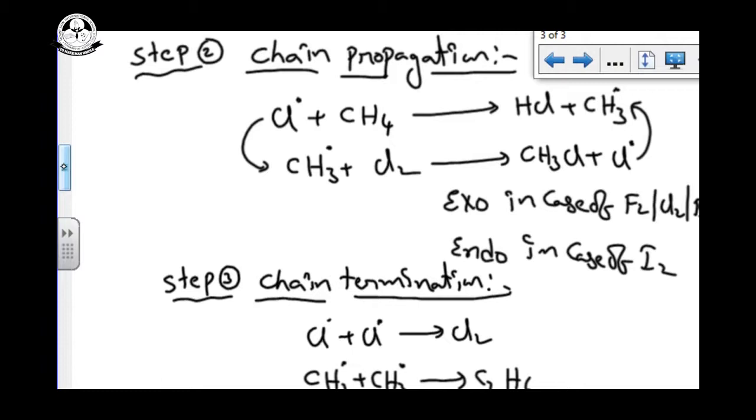But our major product is this one, and the others are minor products.